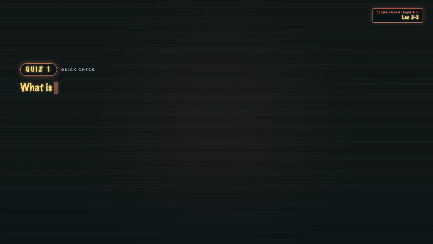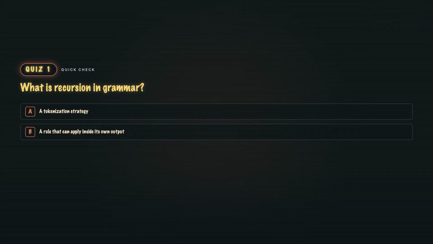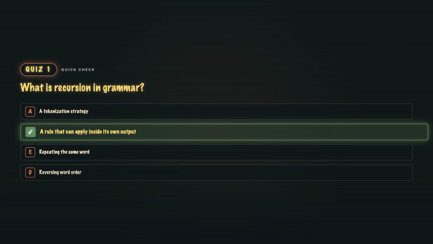Quiz 1. What is recursion in grammar? A. A tokenization strategy. B. A rule that can apply inside its own output. C. Repeating the same word. Or D. Reversing word order. B. A rule that applies inside its own output. That self-reference is what lets a finite grammar generate infinitely many sentences. 2 rules with an S calling a VP. Calling an S is enough to generate trees of any depth.